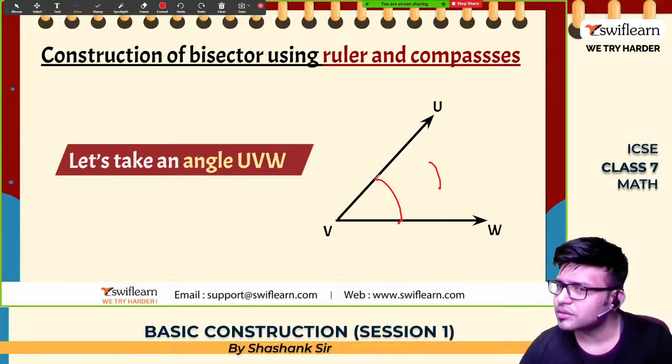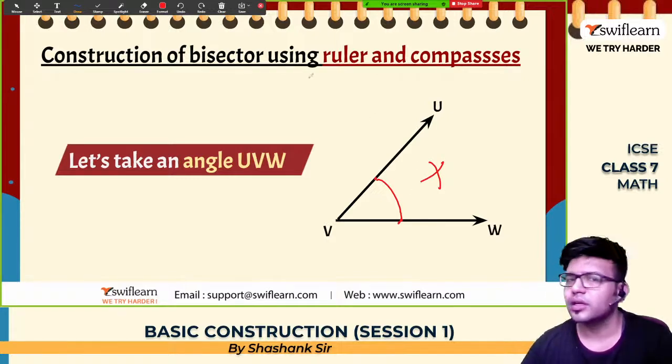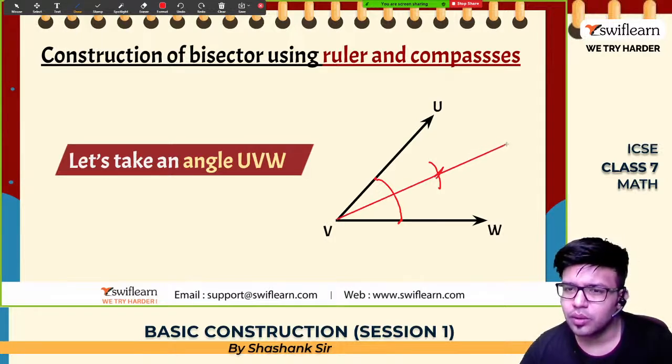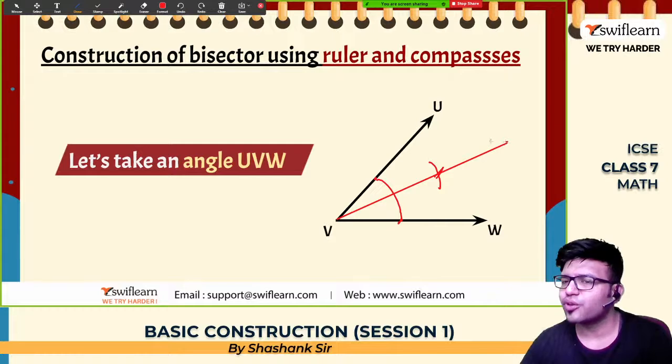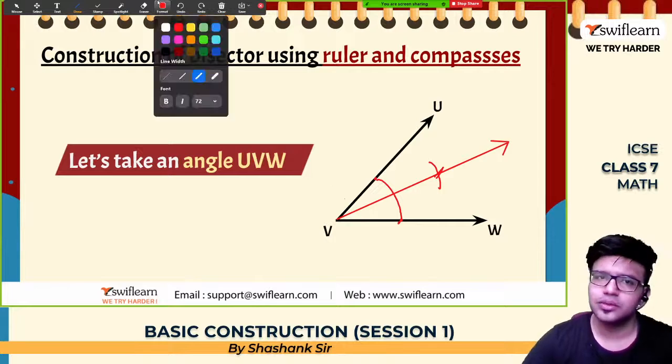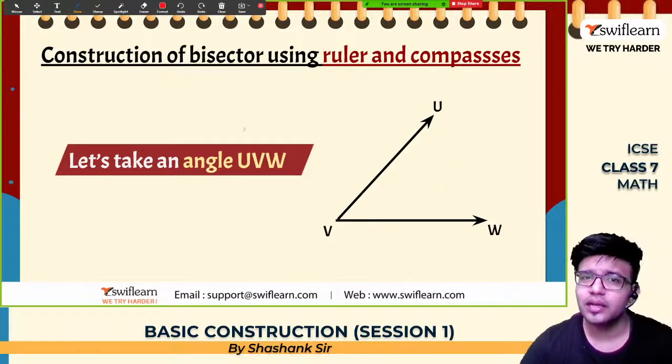With the same radius, this as a center, draw an arc. Now, wherever it cuts, there you need to draw a line passing through this point. This is how you draw a bisector. Understood, guys?